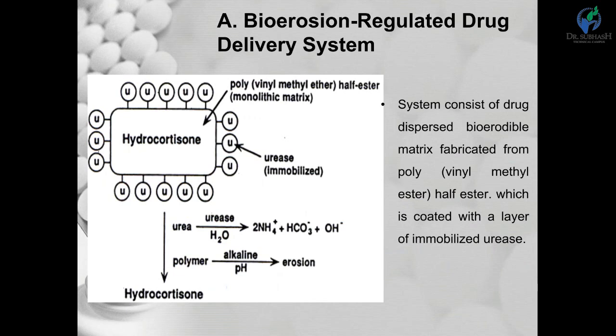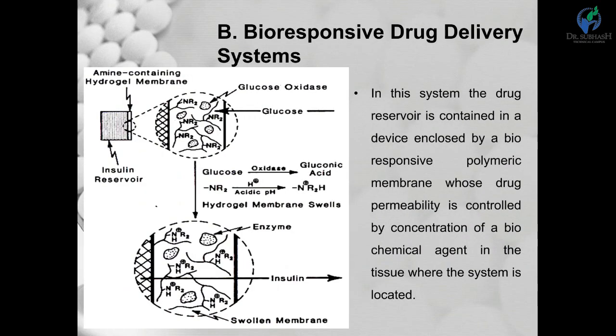That conversion increases the pH, and due to the increase in pH, the polymer, polyvinyl methyl ether half ester, erodes, and the drug is released from the delivery system. So the concentration of urea, its conversion to ammonia and the change in pH affect the erosion of the polymer, which is related to the release of the drug. That is the feedback regulated system, in this case bioerosion.